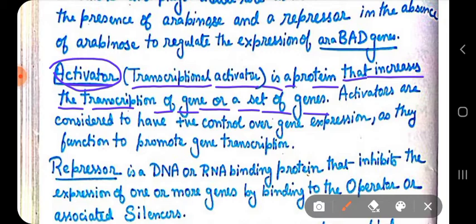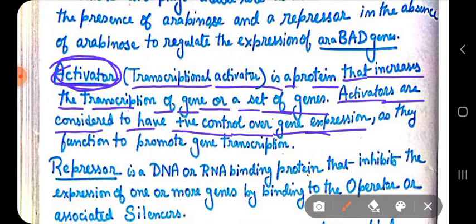In the case of prokaryotes, the genes are located right next to each other and form the same mRNA, which codes for those enzymes. So it will activate the transcription process. Activators are considered to have positive control over gene expression as they function to promote gene transcription.